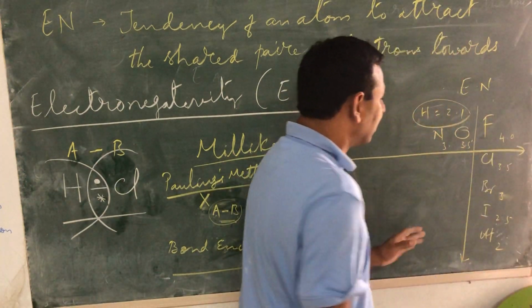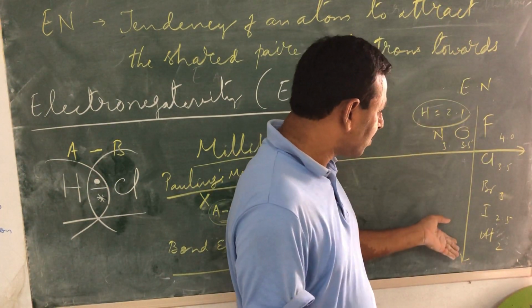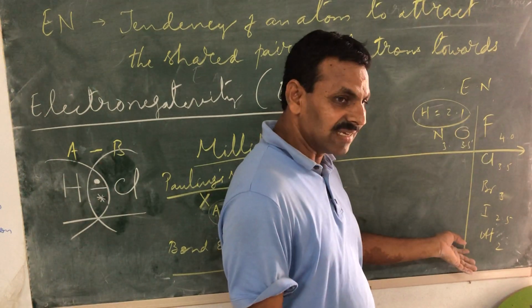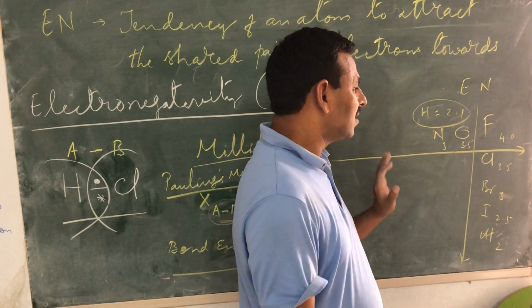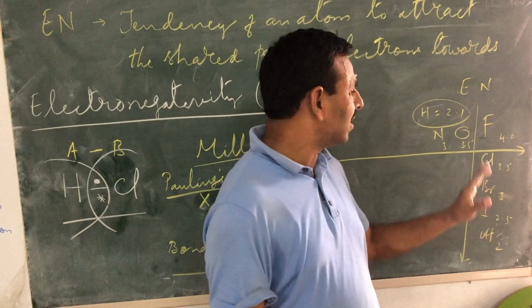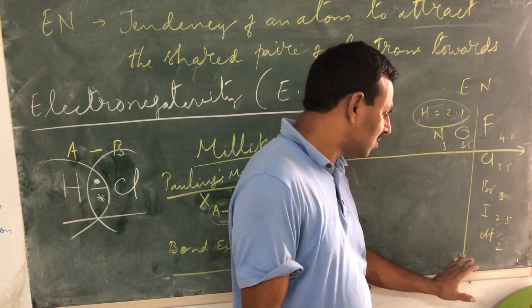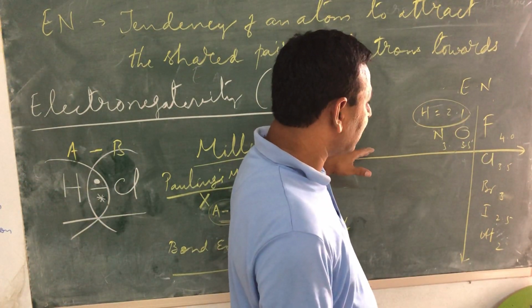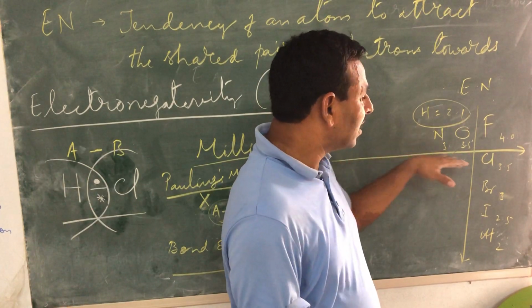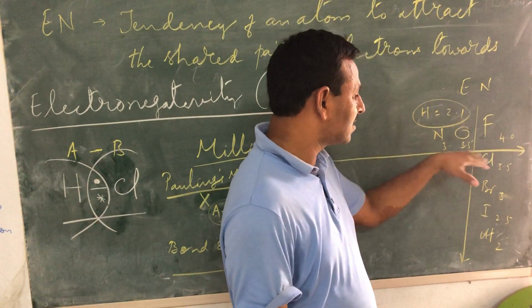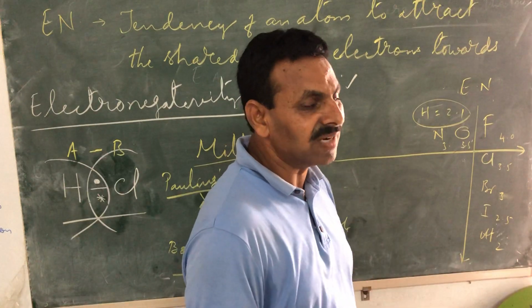Electronegativity trend is very clear. Down the group, the values are decreasing. Left to right, the values are increasing. Electronegativity gradually decreases down the group, and electronegativity gradually increases from left to right in a period.